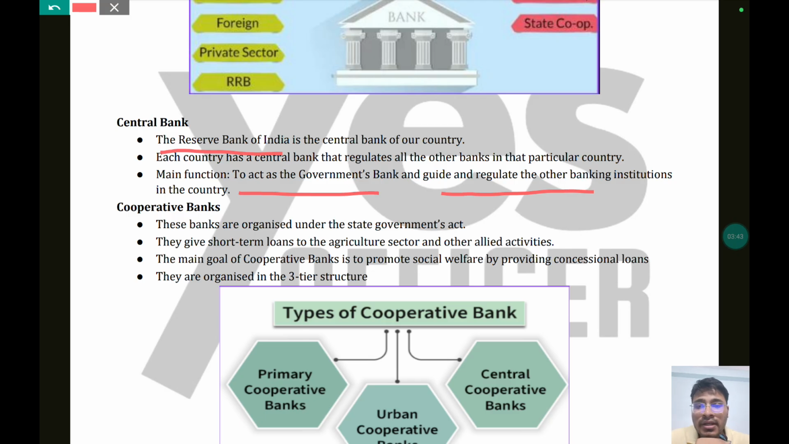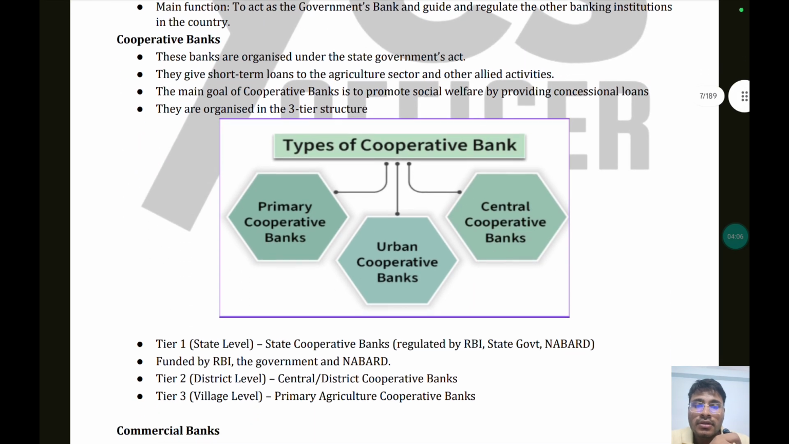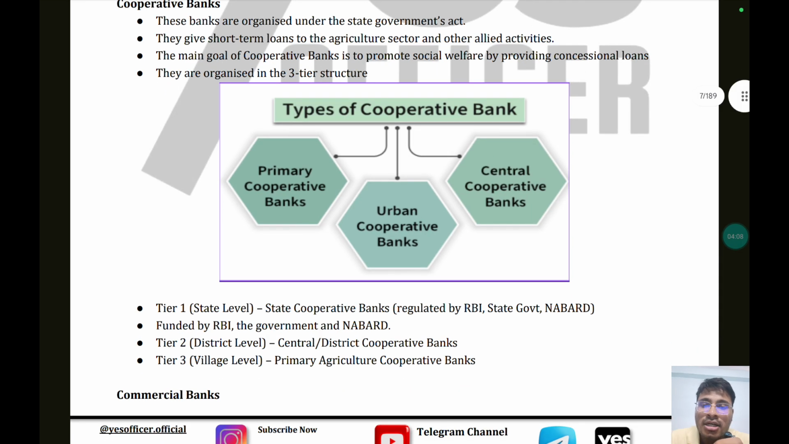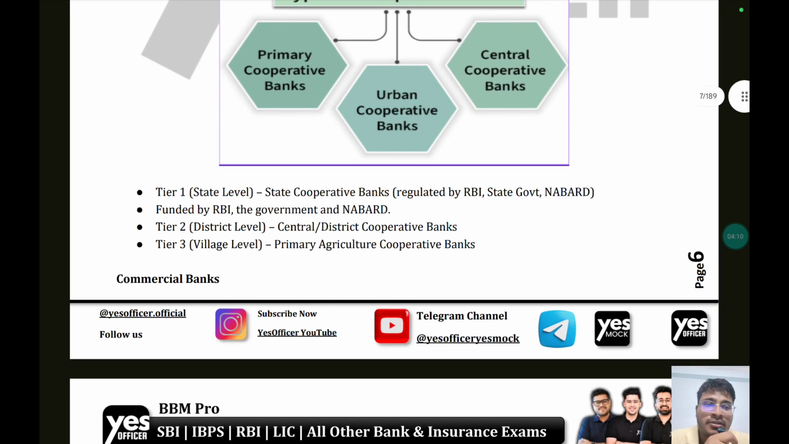So what are cooperative banks? These banks are organized under the State Governments Act. So these work under the government, like the state government. They give short term loans to the agricultural sector and other allied activities. The main goal is to promote social welfare by providing concessional loans. And these are also divided into three categories: the primary cooperative banks, urban cooperative banks, and central cooperative banks.